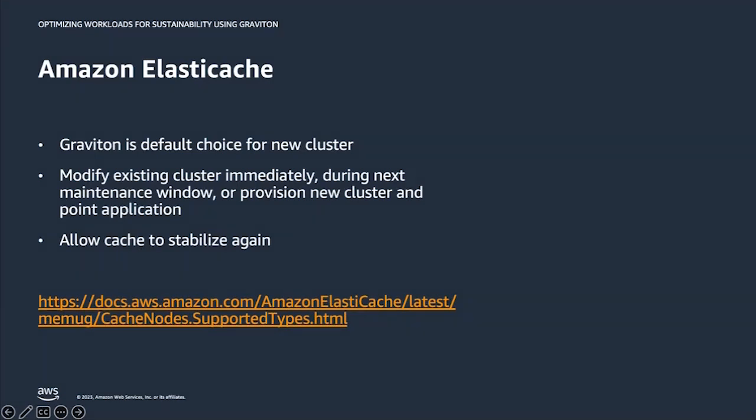Next up, Amazon ElastiCache. Again, another easy migration to Graviton. In fact, Graviton is the default choice for new clusters when deploying an Amazon ElastiCache cluster. But if you need to migrate in an existing environment, what you'll want to do is modify the existing cluster. You can apply that immediately, you can apply that during the next maintenance window, or you can provision a new cluster and point your application at the new cluster. After that, you'll simply allow the cache to stabilize again, and you're on your way. So again, very simple path migrating towards ElastiCache with Graviton.